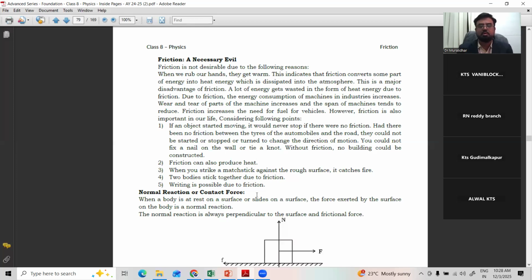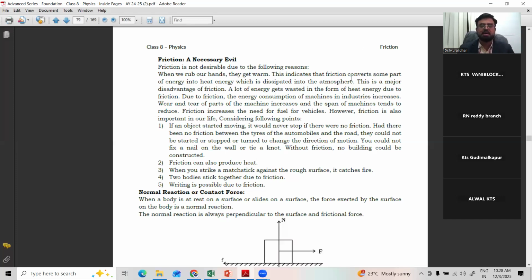Similarly, the second one is the weight of the body. Then the second one is the nature of surfaces. And the third one is shape. Shape or area of contact does not affect the friction. Whatever the shape, whatever the area of contact between the two bodies, the frictional force depends only on the weight. That we have clearly seen in the video, right?